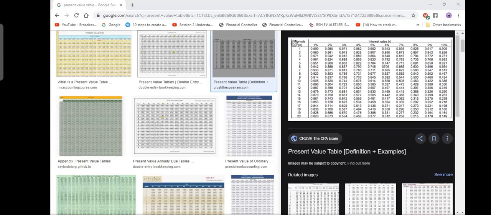So we just need to know how to calculate these values. You can make these factor tables. You don't need to do these factors just by the book. You can do it even on your calculator.